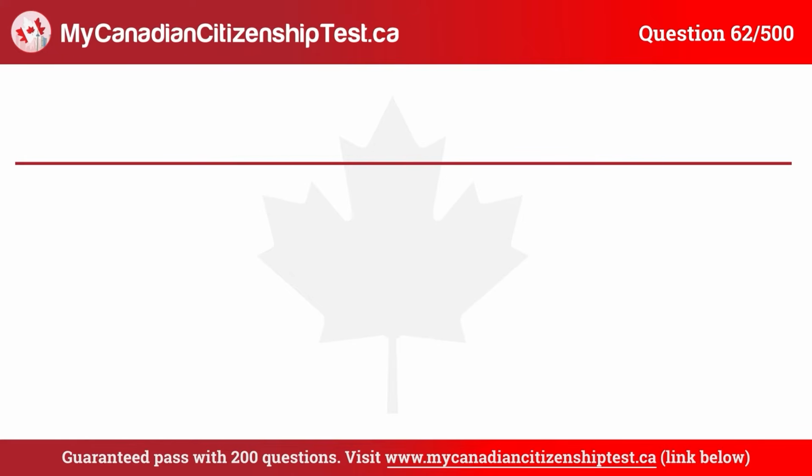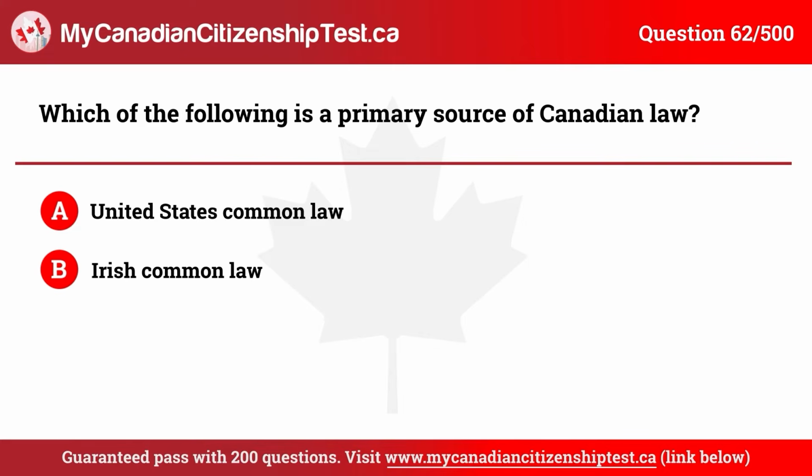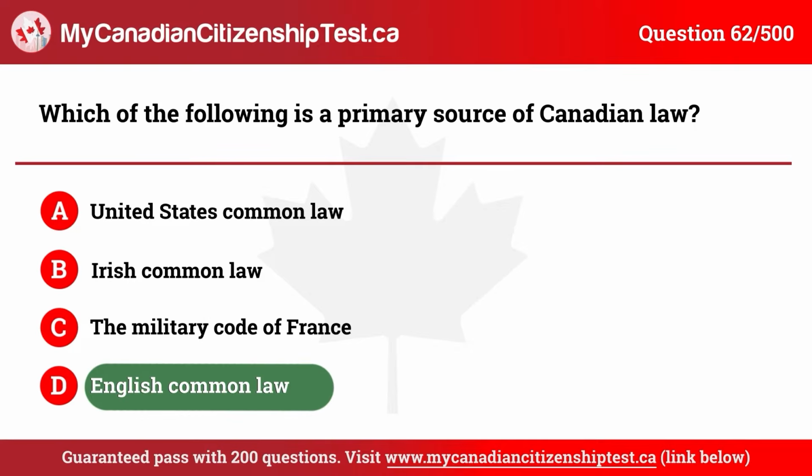Question 62. Which of the following is a primary source of Canadian law? A. United States common law. B. Irish common law. C. The Military Code of France. D. English common law. The correct answer is D. English common law.